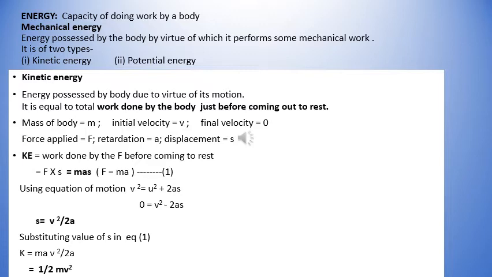So the kinetic energy is equal to force into displacement, which is ma into s. Using the equation of motion, we find out the value of displacement as v square upon 2a. Substituting this value in equation 1, we get the kinetic energy of a moving body as half mv square. So the kinetic energy is directly proportional to the mass and to the square of the velocity.